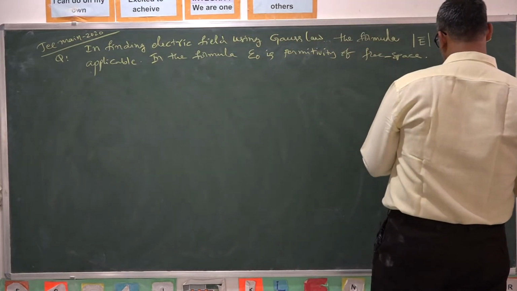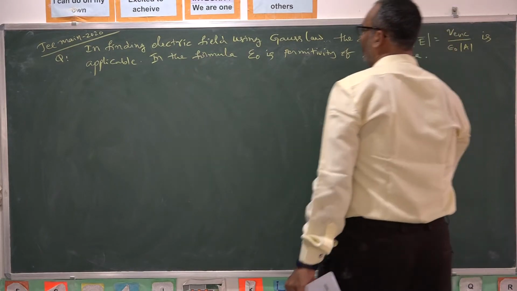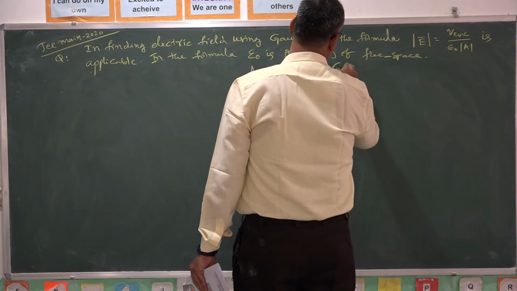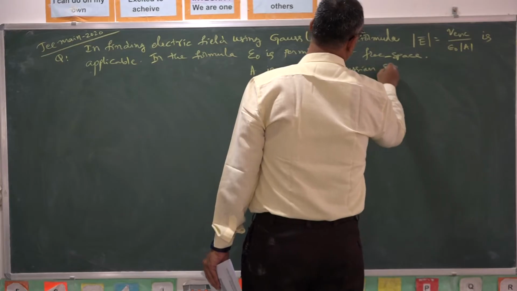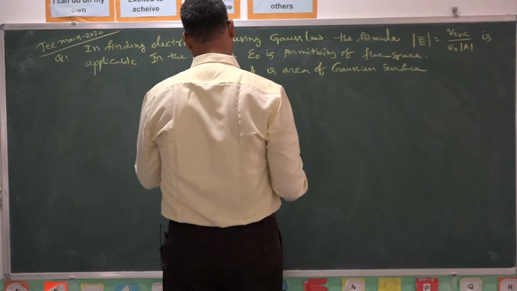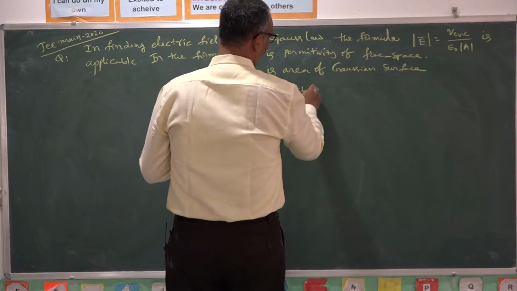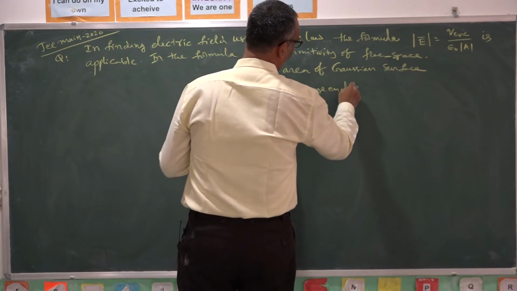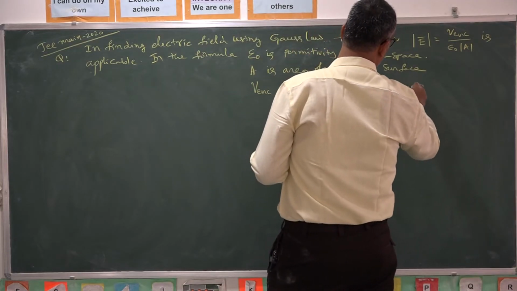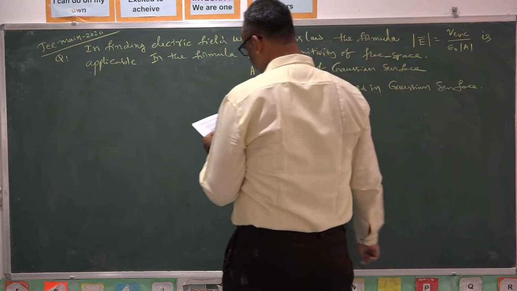A is the area of Gaussian surface, and Q enclosed is charge enclosed in Gaussian surface.